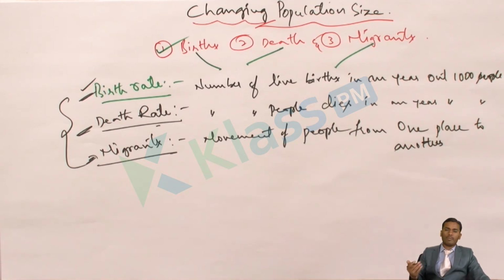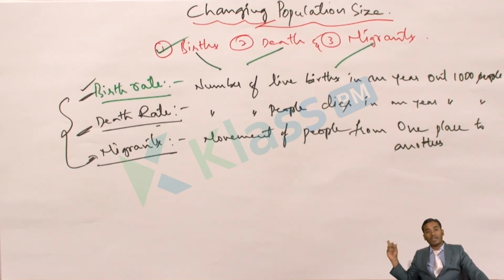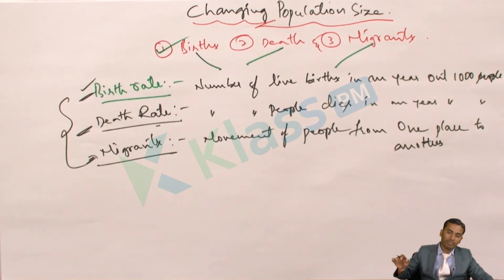Not only this, even people like, see, I belong to some other place, but I come here to Hyderabad and work here, this is also a type of migration. So here, my name will be noted by the census department in this particular town. The people living in my native place will be counted there, but not me, even though I am a native of that place. I will be counted in the place where I am staying. So this we call the population size.